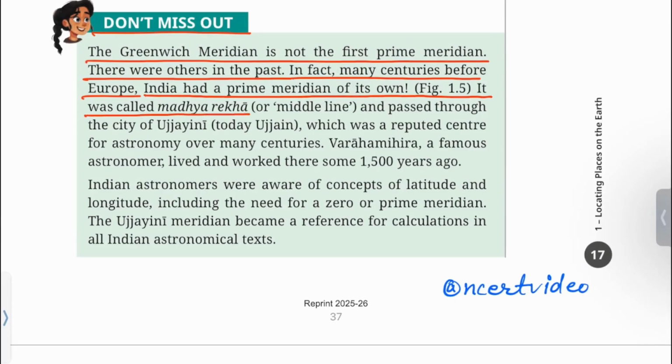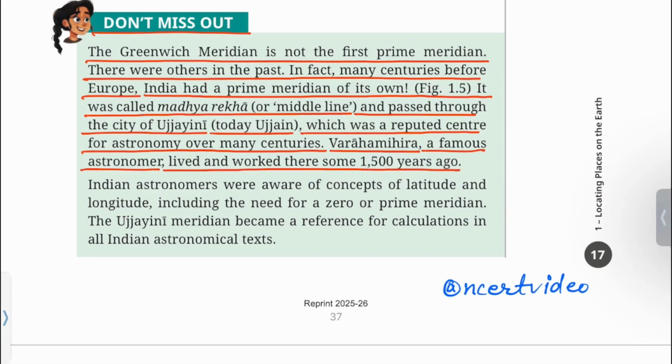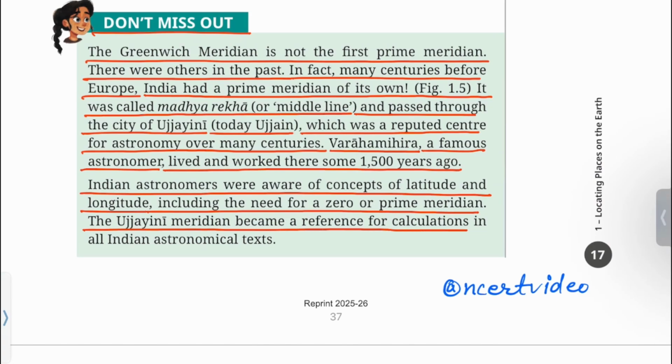It was called Madhya Rekha or Middle Line and passed through the city of Ujjaini, today Ujjain, which was a reputed center for astronomy over many centuries. Varha Mihir, a famous astronomer, lived and worked there some 1500 years ago. Indian astronomers were aware of concepts of latitude and longitude, including the need for a zero or prime meridian. The Ujjaini meridian became a reference for calculations in all Indian astronomical texts.